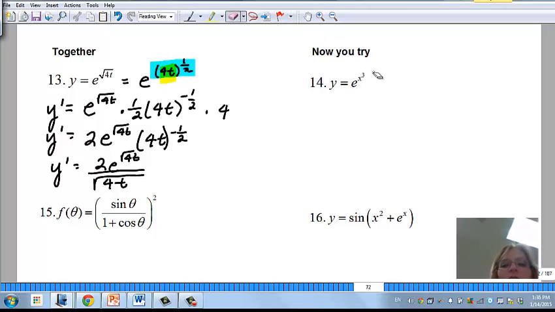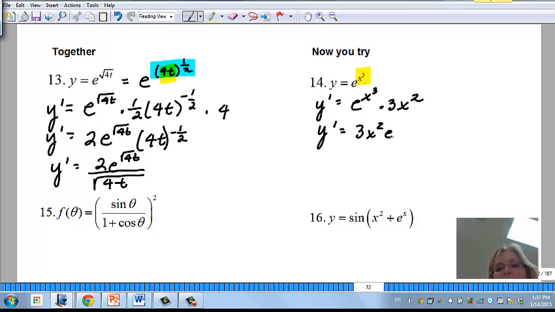This one I don't have to rewrite. So I can say y prime is, just rewrite it, e to the x cubed times the derivative of this one would be 3x squared, which is power rule, and I just write it up front. 3x squared e to the x cubed. That one's a little bit easier.